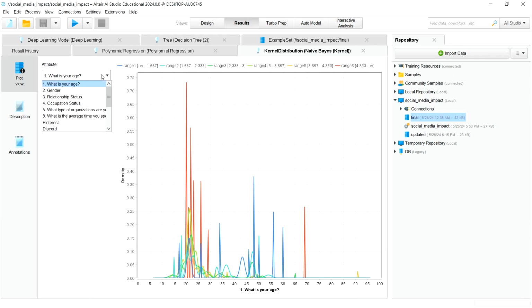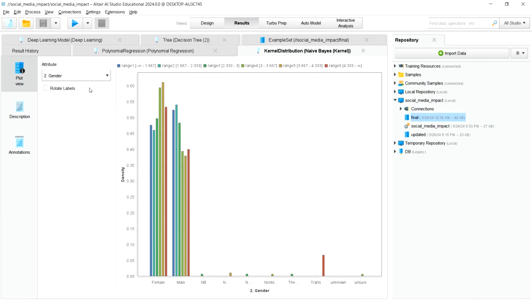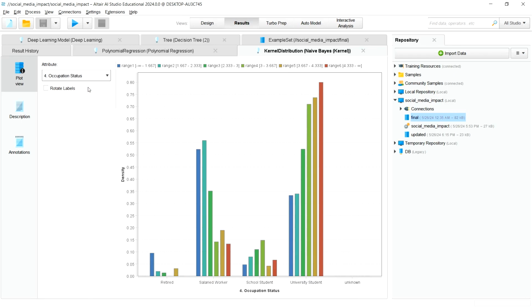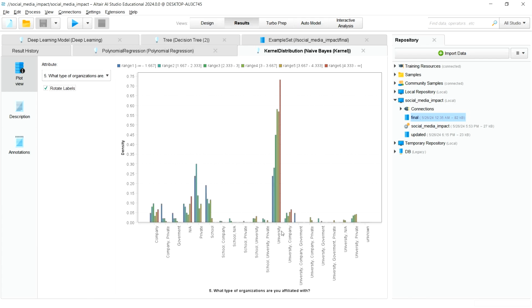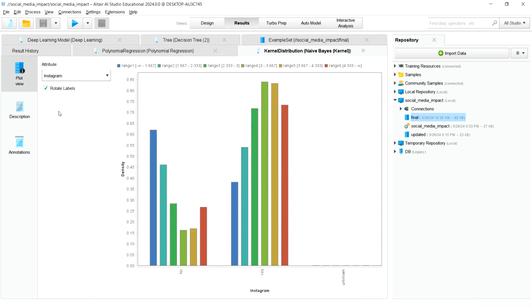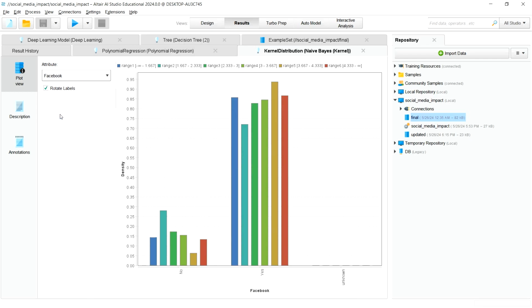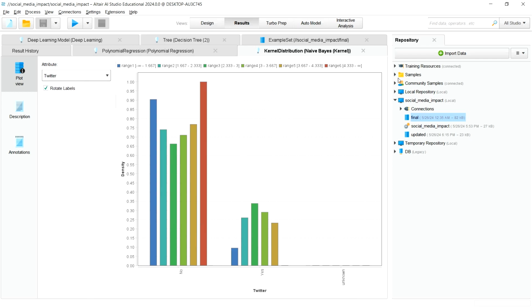So now this also shows for other attributes like gender, occupation status, and different kinds of organizations that they're working in. So if you see the organization status, the spikes are mostly there in university. We're having higher red spikes in universities, whereas in case of private companies, schools, government organizations, the red spikes are pretty much lower. So similarly, if we see for different kinds of social media handles, we can see how these distributions are changing over here.